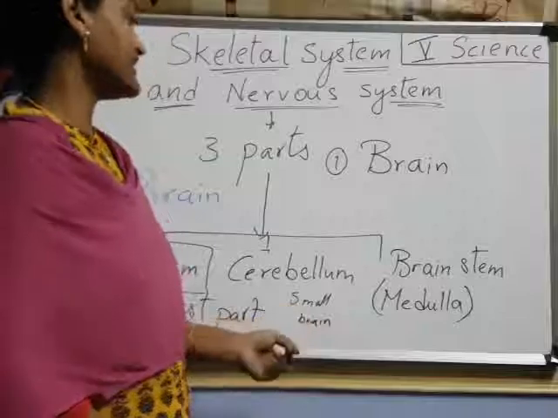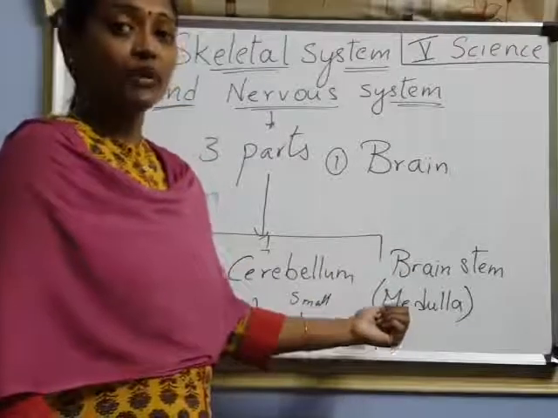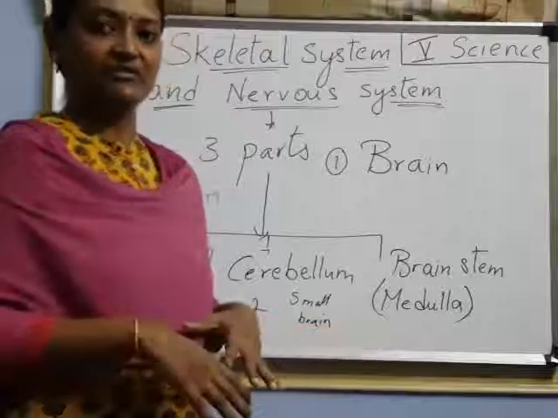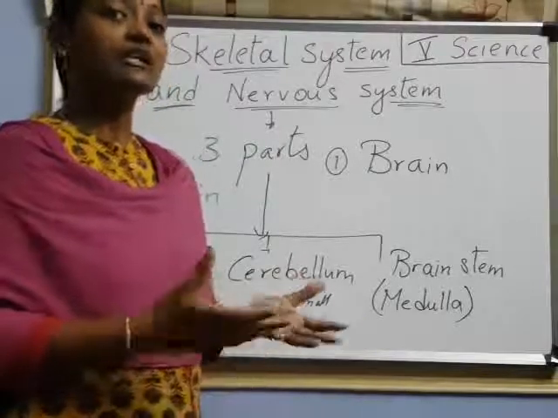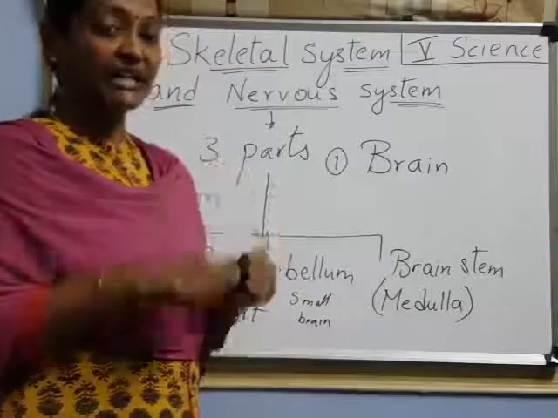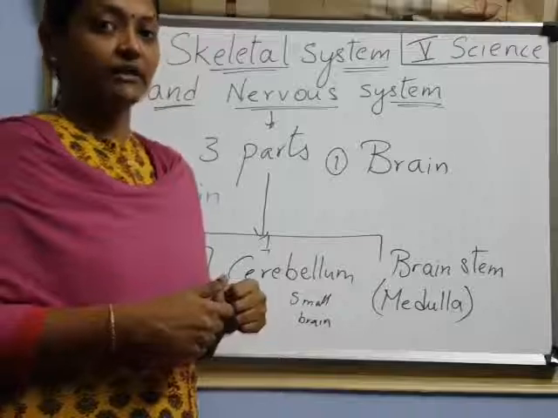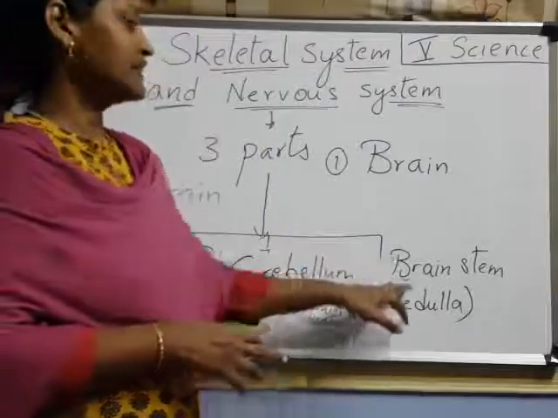Next, coming to the brainstem or medulla. What it controls is involuntary actions. I said involuntary muscles are there in the body, right? Those involuntary actions like heartbeat, digestion, BP, meaning blood pressure, are all controlled by the medulla.